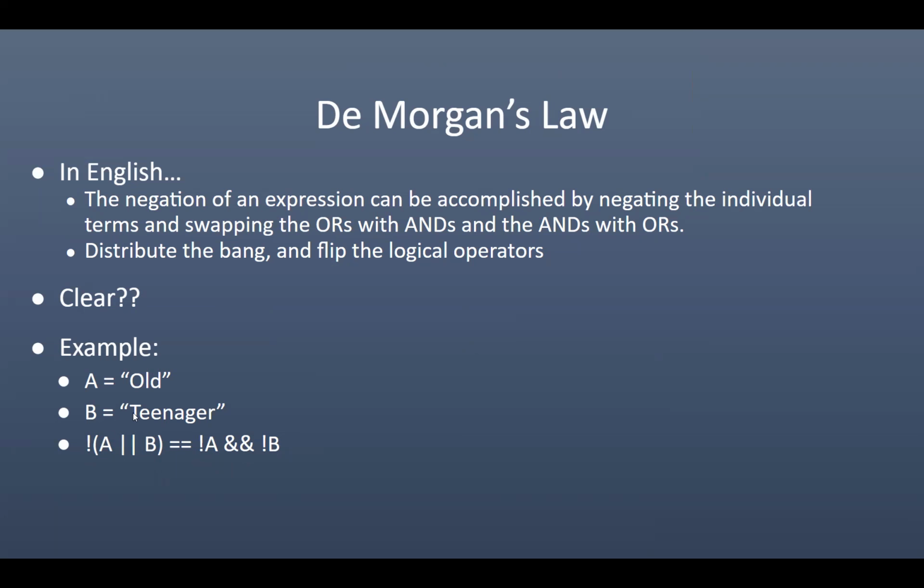So we could say that A is old, I'm going to represent it with old, and B is a teenager. So here I could say, if you are old or a teenager and you're not that, that's the same as not being old and not being a teenager.